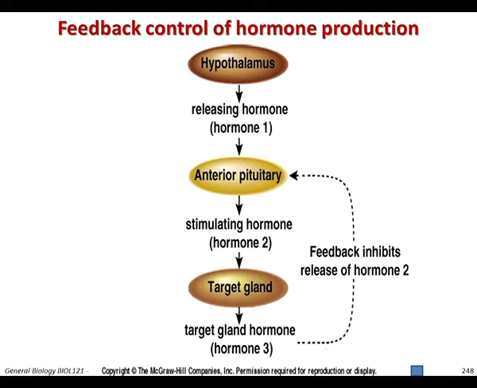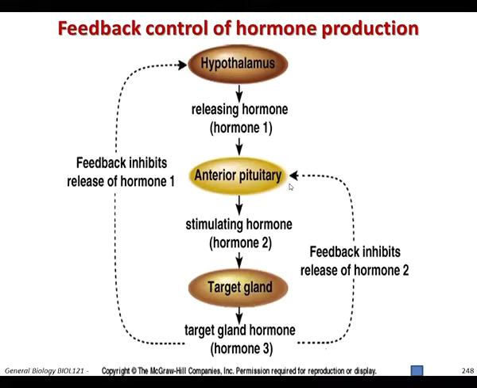So the increasing concentration of hormone 3 will shut down the secretion at the level of the anterior pituitary. There is another level which affects a higher level, the hypothalamus. This negative feedback will shut down releasing hormone 1, which in turn shuts down the anterior pituitary gland, which in turn shuts down the target gland from releasing its hormones.